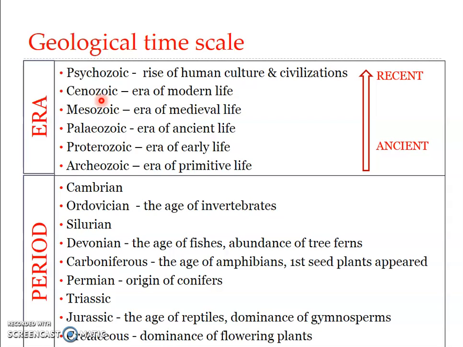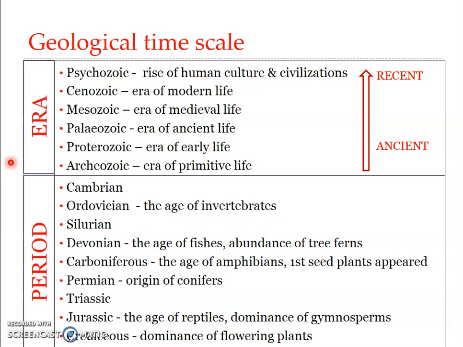Now, each era is a very long span of time during which significant geological and climatic changes have taken place, with corresponding changes in flora and fauna. So each era is actually unique in having a specific set of plants and animals. The emergence or origin of certain groups, and the complete extinction of certain groups, are all unique to each era.